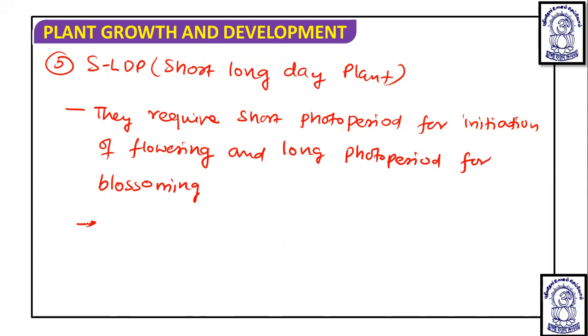Short long day plant means a short day period is required for the initiation of flowering, but the actual blossoming occurs in the long photoperiod. The example of this particular plant is the Petkus variety of rye.